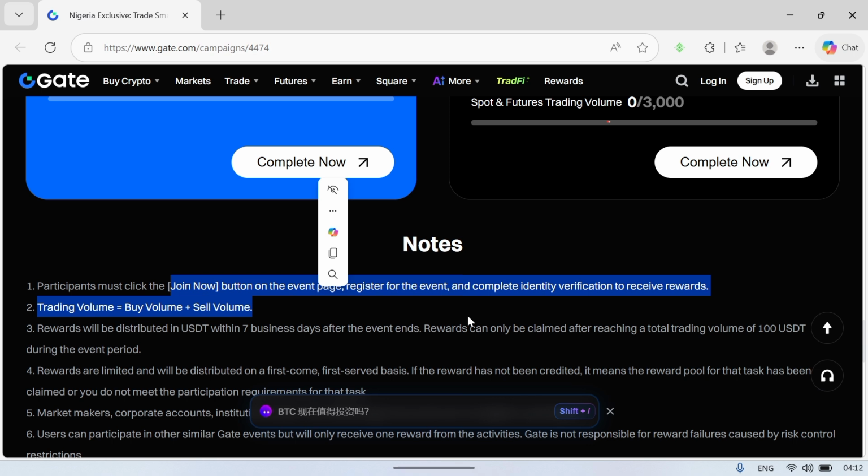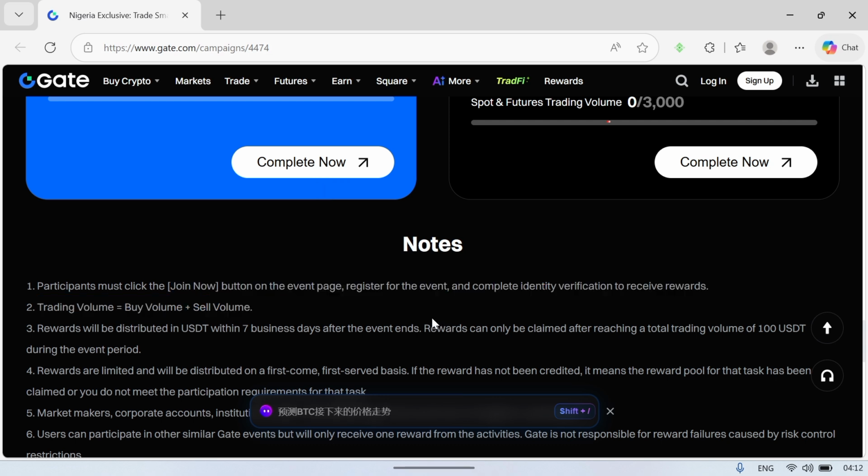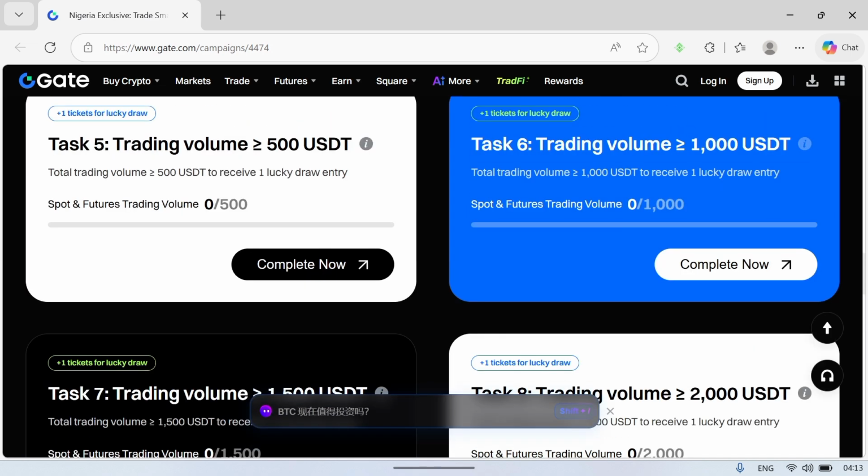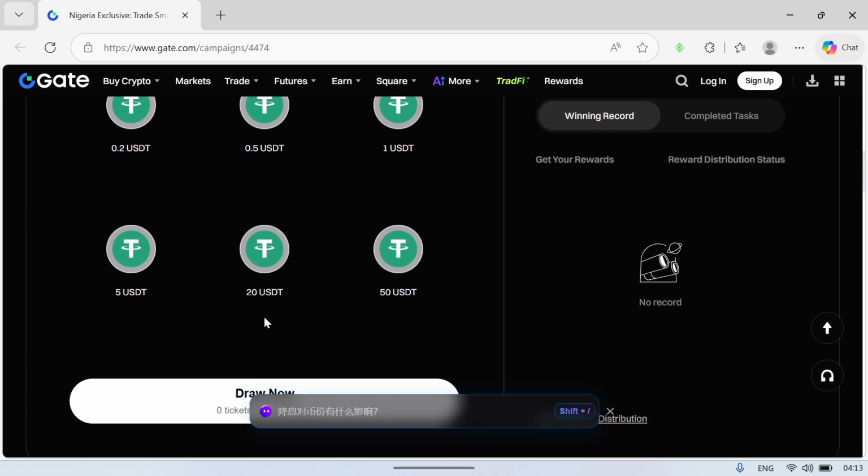For you to also claim as high as $50, you must be able to accumulate a considerable amount of trading volume, which I'm going to show you in this particular video. You could as well come up here to read other details, other rules you need to obey in this particular event for you to be able to claim your rewards. Then if I scroll up a bit, you discover that, like I showed you before, you could win 0.2 to $50, but you need tickets.